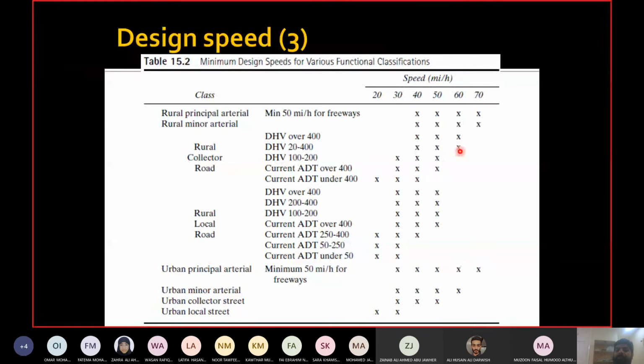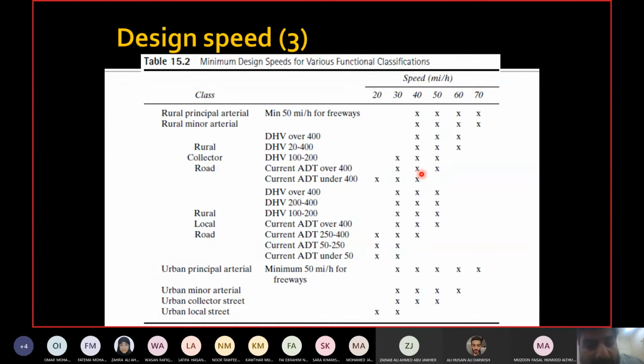But if I give you 600 vehicles per day, you cannot look at the range for DHV. You look at the range for ADT. So 600 means over 400. So look at this range, which is 30, 40, and 50. This is how you look at this table.